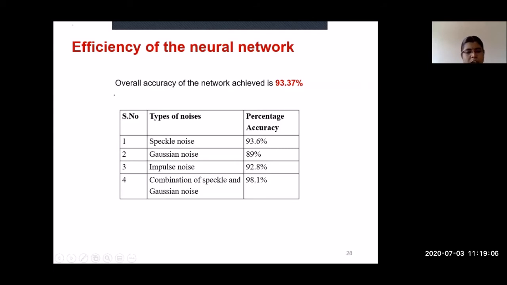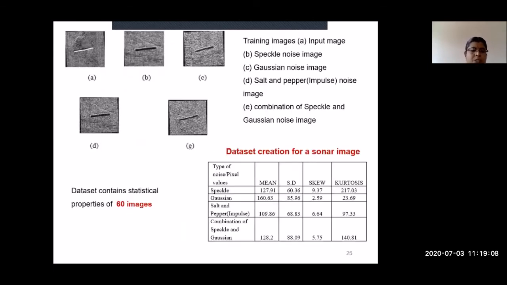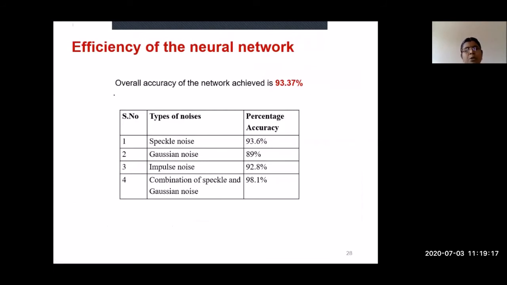As I already told, I have created the database using 60 images for each category. Speckle, 60 images I have chosen, Gaussian, like this way. So if you want to increase the efficiency, you have to increase the database size also. Instead of using 60 images, if you increase the number of images like 100, 200, the accuracy also will increase.